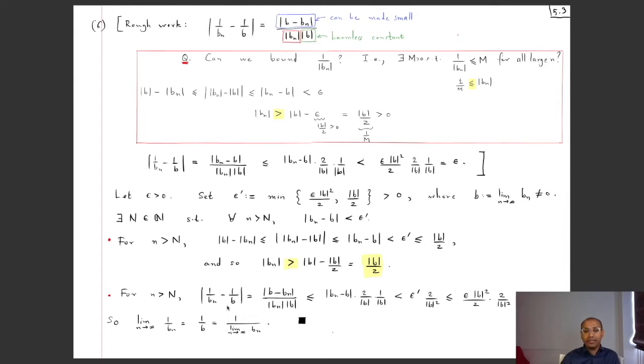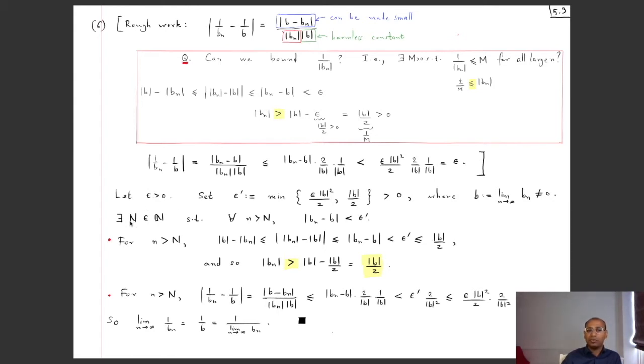Now since n is bigger than capital N, I know that mod bn minus b is less than epsilon prime, but epsilon prime is the minimum of these two, so it's less than epsilon mod b square by 2 times 2 by mod b square. So the mod b square cancels, the 2 cancels, leaving an epsilon. And so we have got that given any epsilon positive, there exists a capital N.